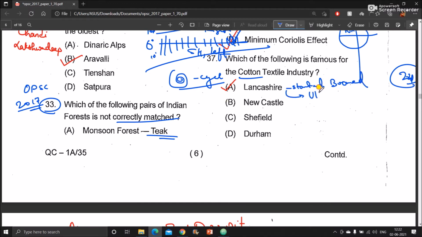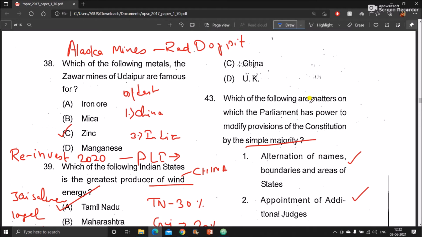Lancashire is a place in UK, and that is why you must have heard Mumbai can be called the Lancashire of India. Similarly, Coimbatore can be called the Lancashire of South India, or they are also called the Manchesters. So this particular place is Lancashire, which was in UK, and the cotton textile industry boomed from here. Now let us move to the next question.